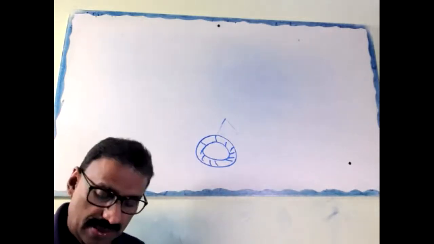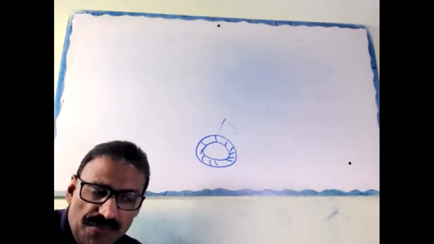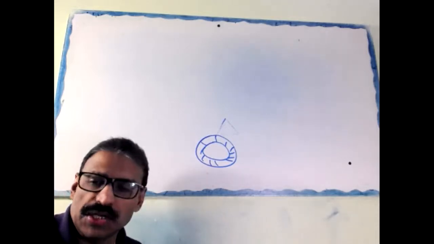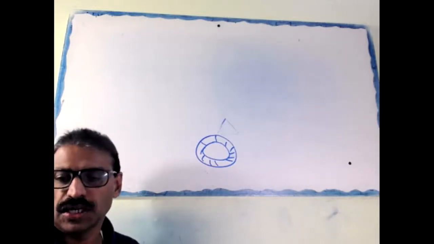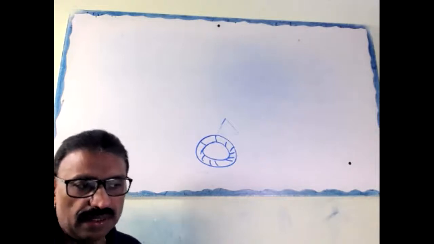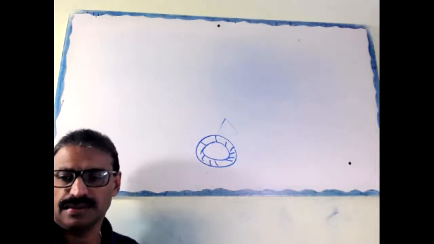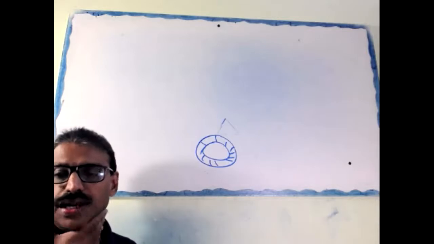Not circular, circle. Understood now? A cube when we cut, again a square. A cuboid when we cut, we get a rectangle. A cylinder when we cut, a ring. Clear now?